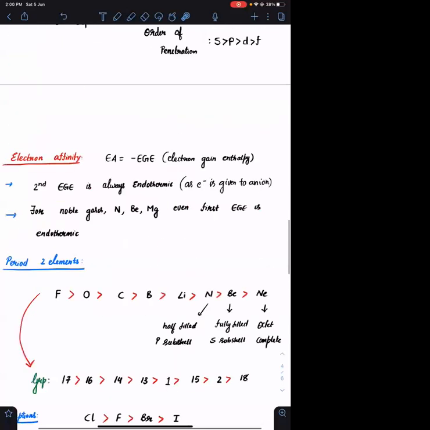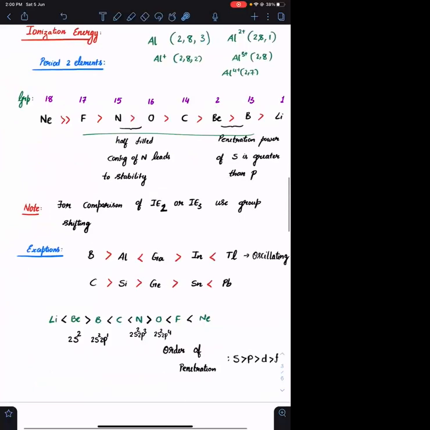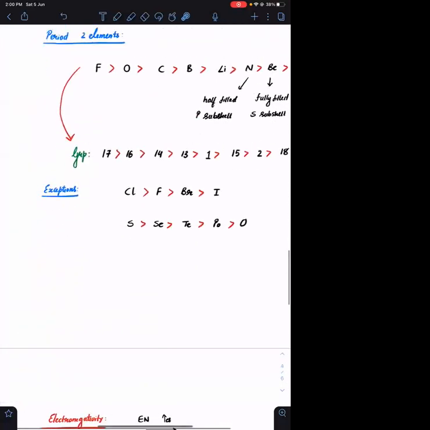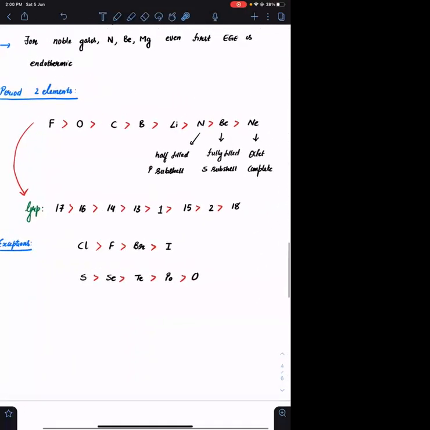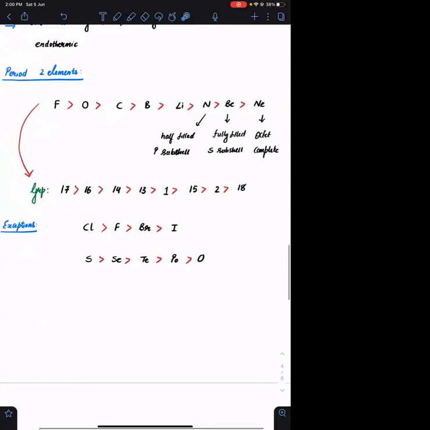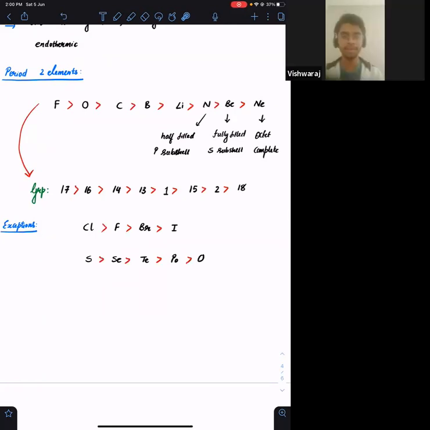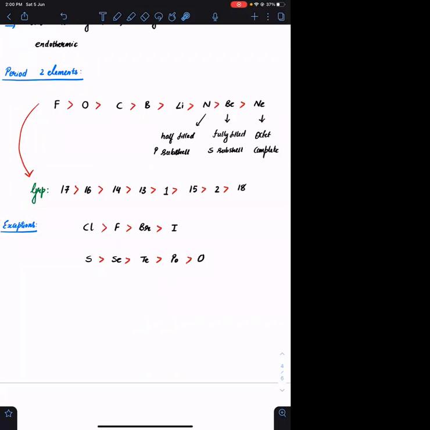In case of ionization energy आपको ये याद रखना है, ये order, electron affinity ये याद रखना है. इनके अलावा most of the time the question given in electron affinity will be based on these exceptions. Fluorine greater than, we expect fluorine to be greater, and you need to remember the reasons also for them. Expected order is fluorine, chlorine, bromine, iodine. This should be the expected order of electron affinity, but the actual order is chlorine, fluorine, bromine, iodine. Fluorine. Reason? Can you tell me the reason?